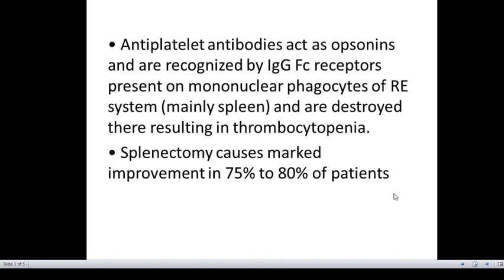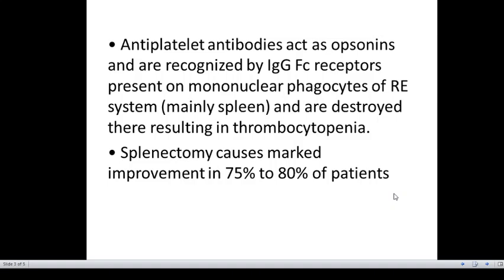The antiplatelet antibodies act as opsonins and are recognized by the IgG-Fc receptors present on mononuclear phagocytes of the reticuloendothelial system, mainly in the spleen, and are destroyed there. That results in thrombocytopenia. The spleen is not only the major site of destruction of platelets, but also a very important site of autoantibody synthesis. Therefore, splenectomy, that is the removal of the spleen, shows a marked improvement in about 70 to 80% of